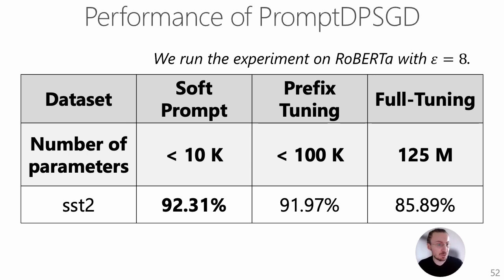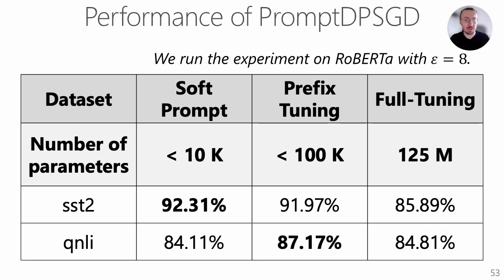And for this experiment, actually, we use epsilon value equals 8 just to keep the same value as for the other methods proposed for the adaptations of LLMs. For a slightly more difficult dataset of QNLI, which is a standard dataset used for the classification, and this is a dataset from Stanford for question answering natural language inference.